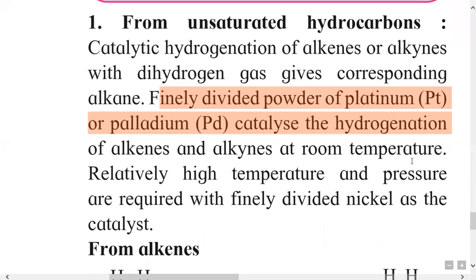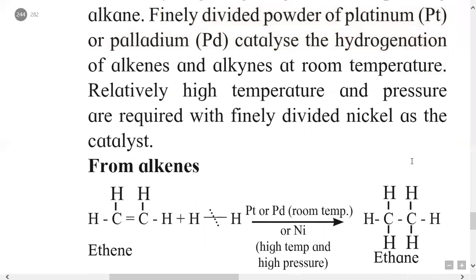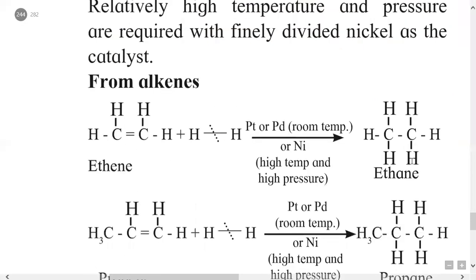So if alkene is there, that gives the alkane, and if alkyne is there, then it gives first alkene and then alkane. In short, after addition of hydrogen, that is hydrogenation reaction, alkenes are converted into alkane. Here is example number 1.